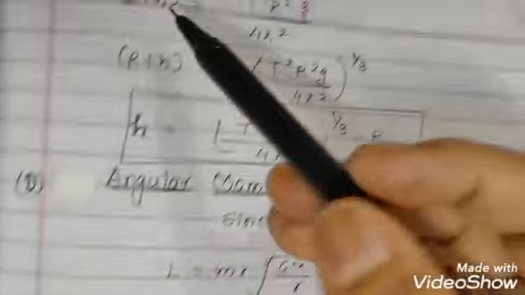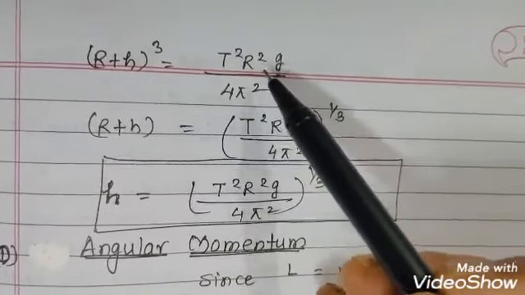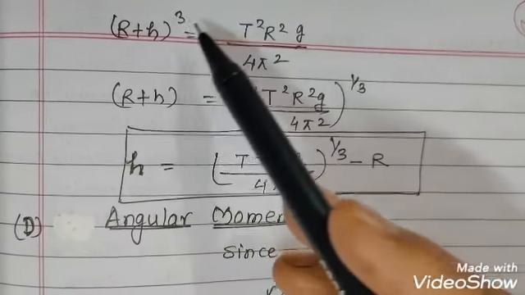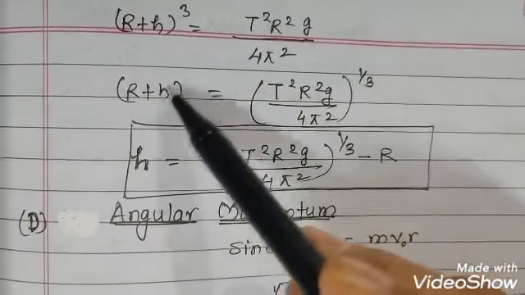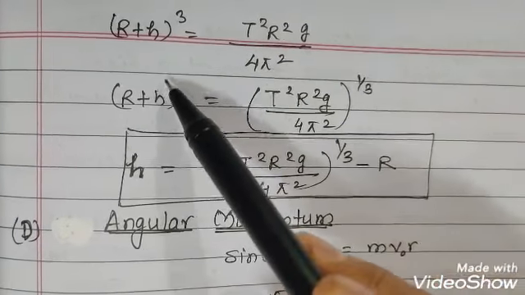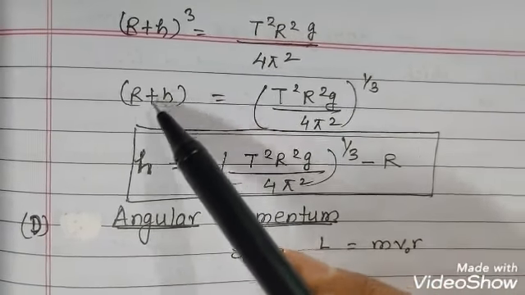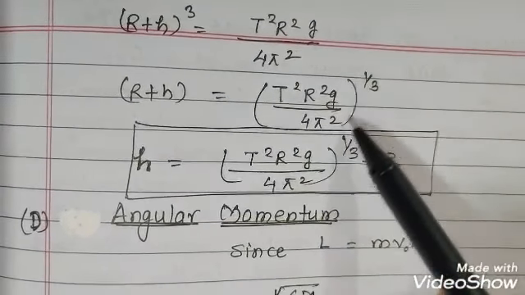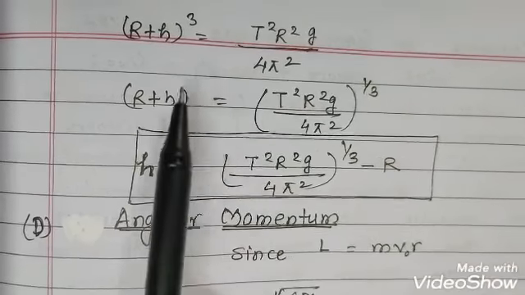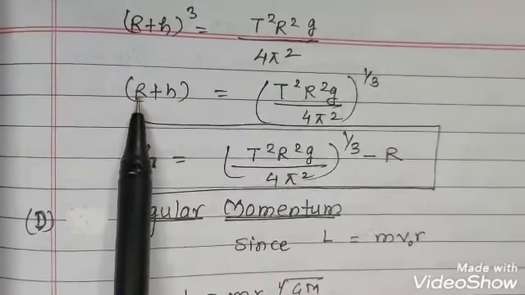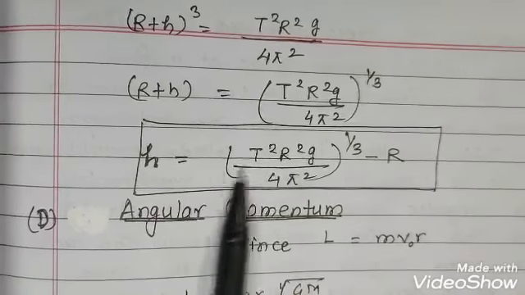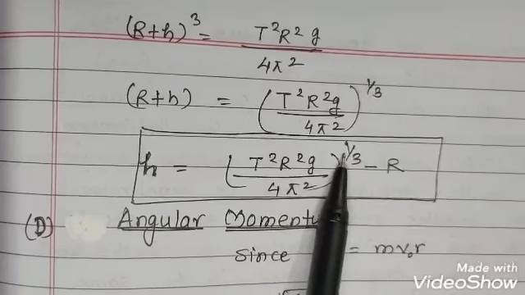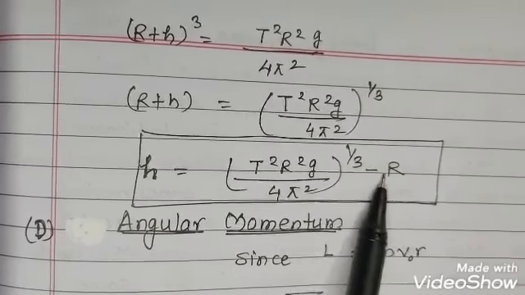So we'll find (R+h)³ equal to T²R²g upon 4π². For R+h, we'll just take the cube root on both sides, so it will be free from the exponents. That is R+h equals (T²R²g/4π²) to the power 1/3. So here you will see that if we take R to this side, h will be equal to (T²R²g/4π²) to the power 1/3 minus R.